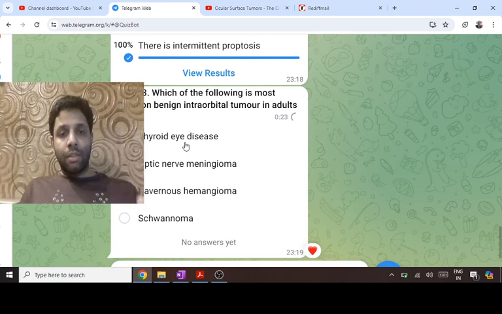I know many people must have answered thyroid eye disease. That is the most common cause of unilateral and bilateral proptosis. Okay, but not a tumor.